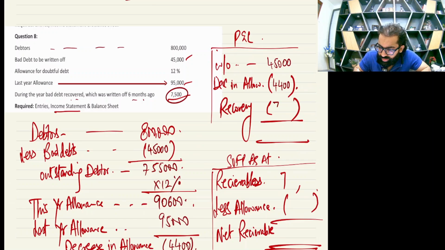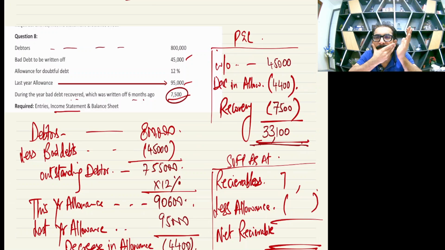So 7,500 is your one more income. So 45,000 minus 4,400 minus 7,500 is 33,100.